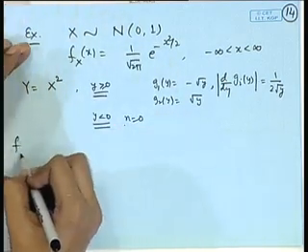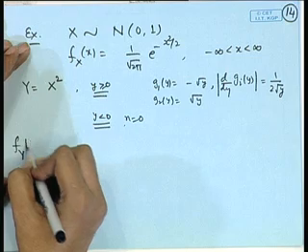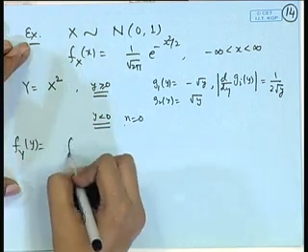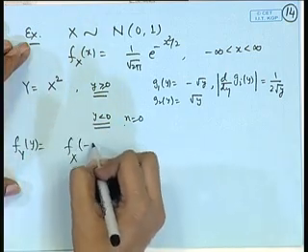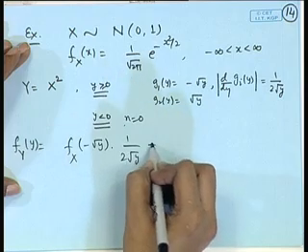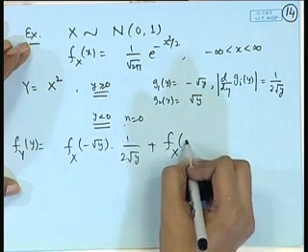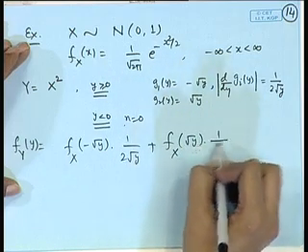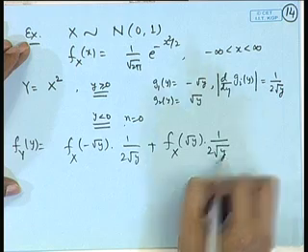So, the density function of Y is the density function at x is equal to minus root y multiplied by 1 by 2 root y, plus the density function at plus root y multiplied by 1 by 2 root y.